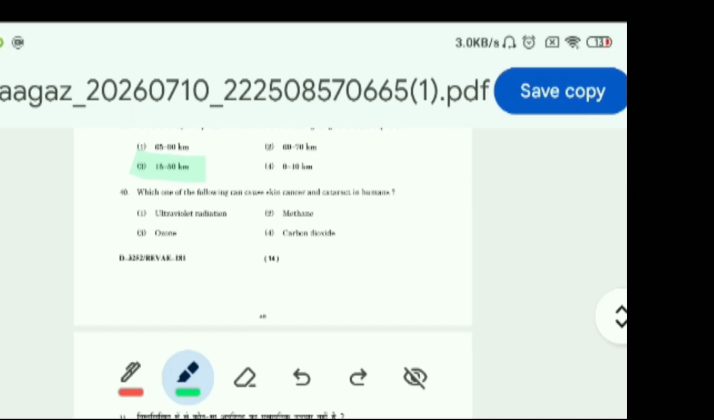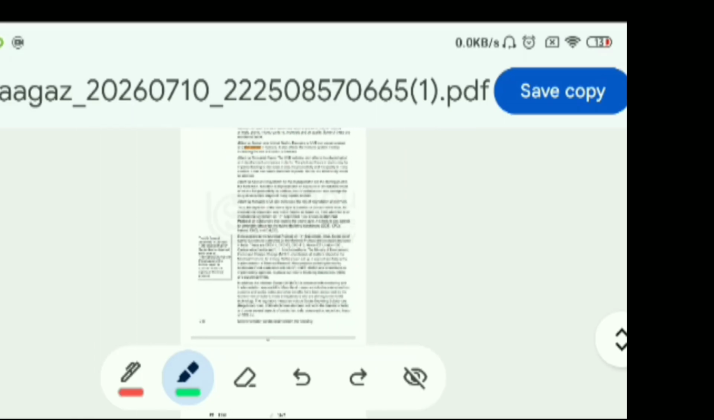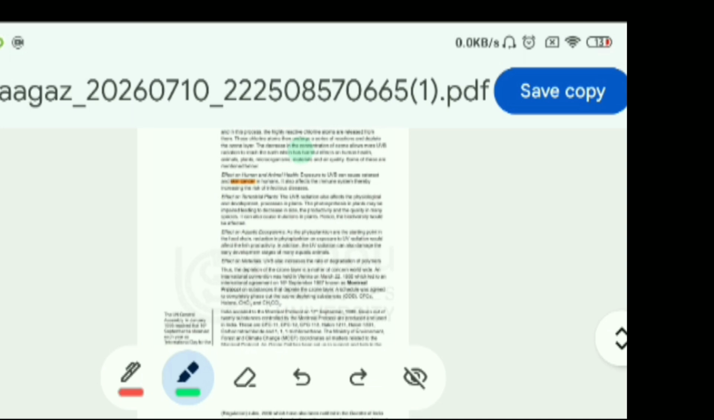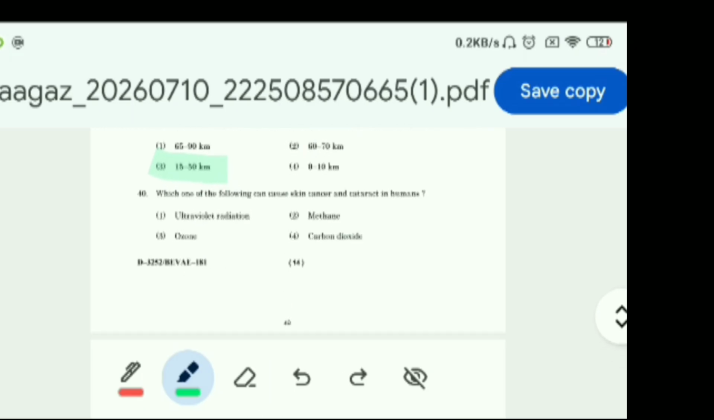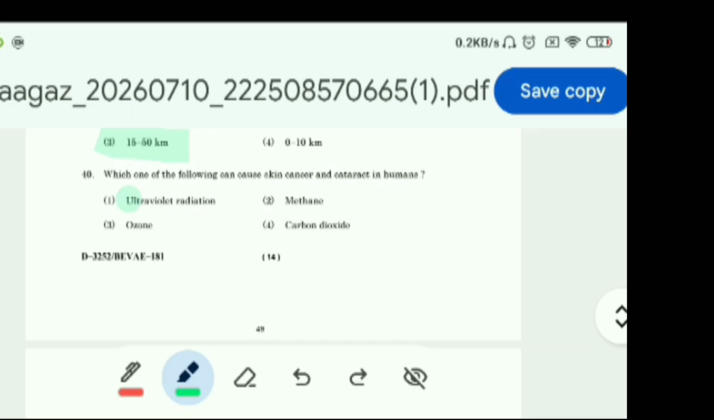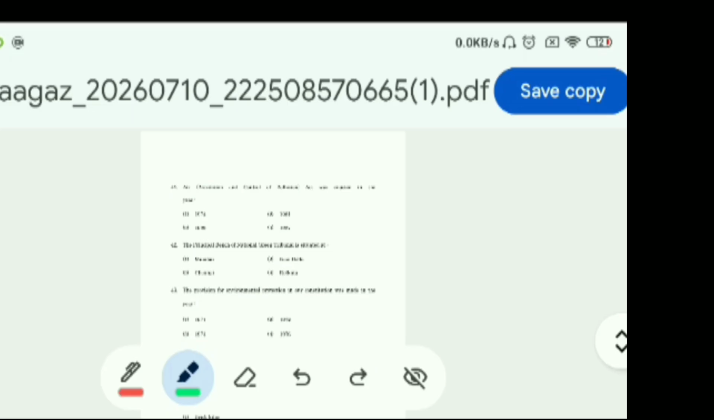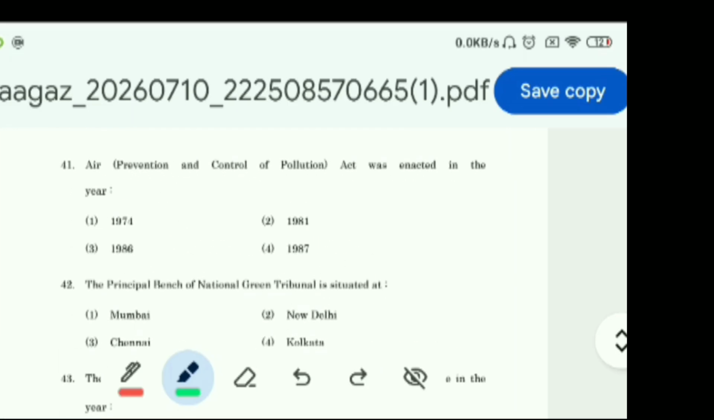Now question 40, which one of the following can cause skin cancer and cataract in humans? Ultraviolet radiation, methane, ozone, carbon dioxide. Now this answer we can find on page number 218 of Block 3. We can see in this line, exposure to UVB can cause cataract and skin cancer in humans. UV radiation is the correct answer. So the answer of question 40 is ultraviolet radiation. Option 1 is correct.